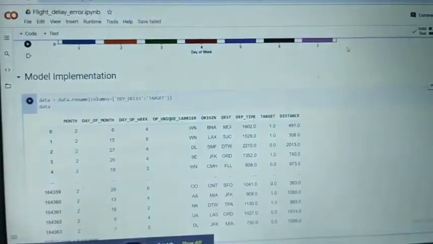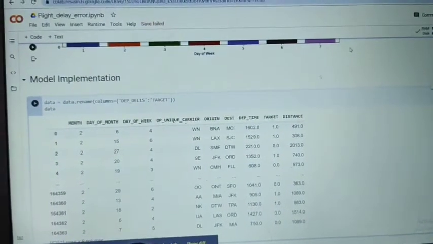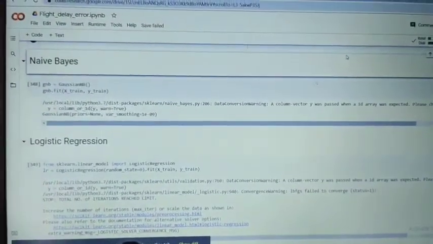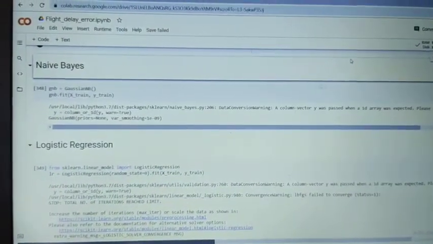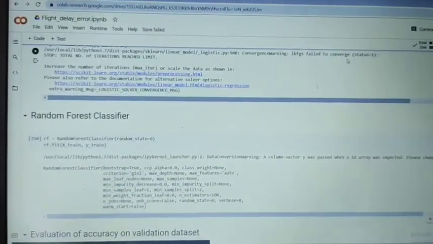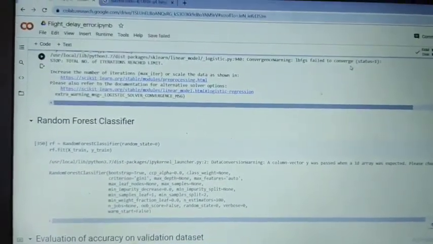And then model implementation. The model is implemented and trained to learn from the past data, and it is ready to predict the delay. Here our machine learning models, naive Bayes, logistic regression, and random forest classifier, are trained and give the accuracy for delay.